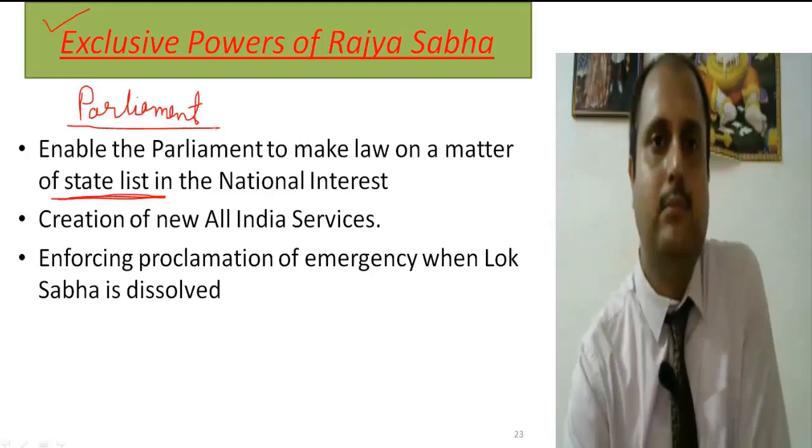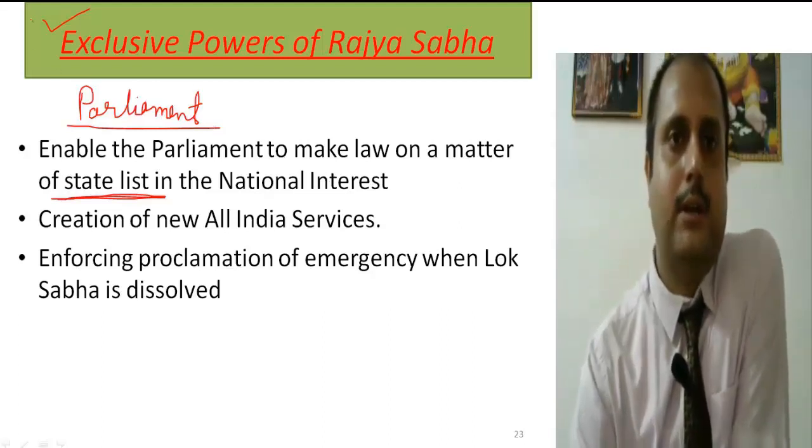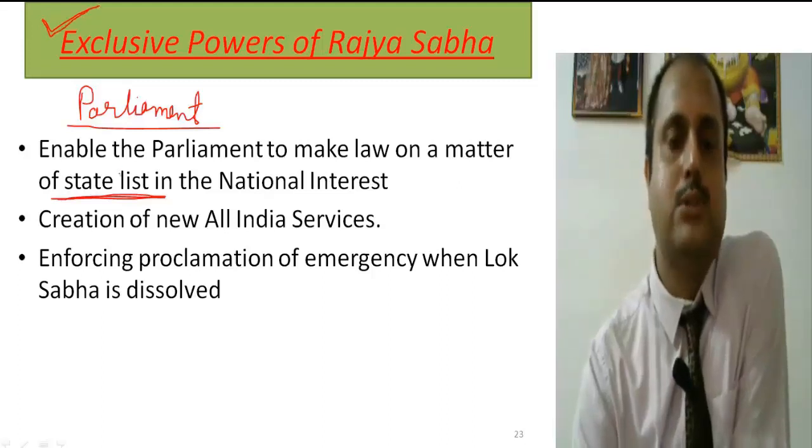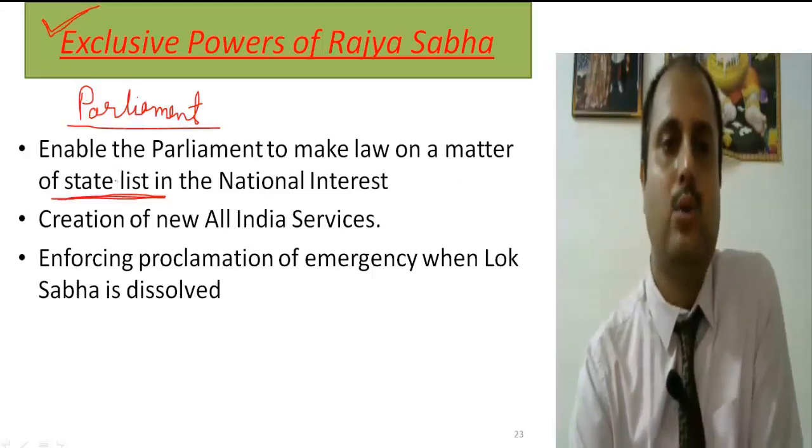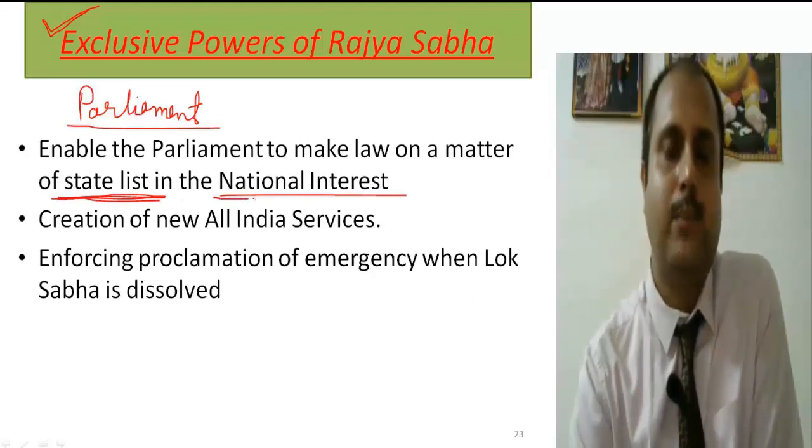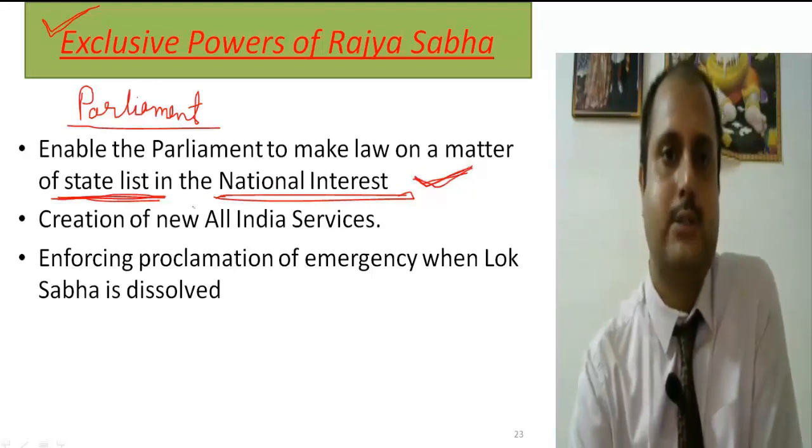So in that case, it is the exclusive power of the Rajya Sabha, because only the Rajya Sabha can propose and enable the Parliament to make the law over the state list in the matter of national interest. That is, this law is important for the national interest, so the Parliament is empowered to make law over the state list. So it is the exclusive power of the Rajya Sabha in which it can enable the Parliament to make law over the state list in the national interest.